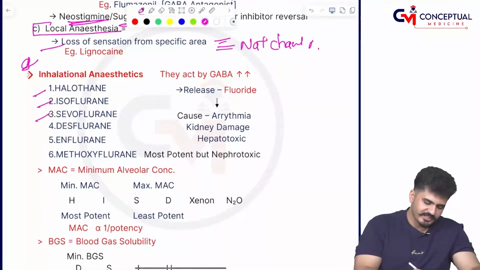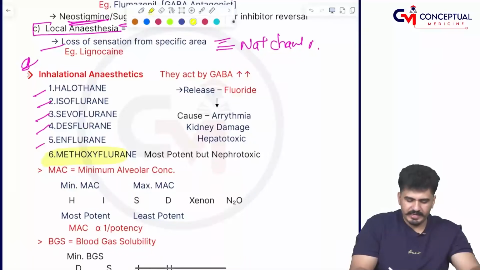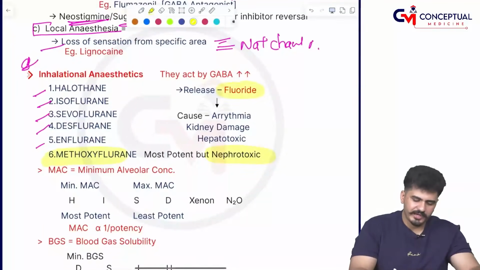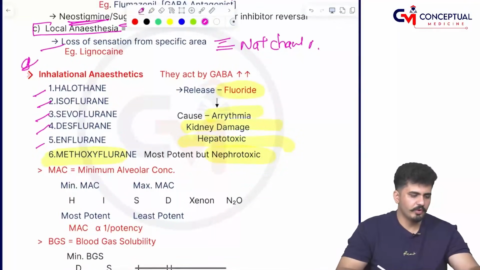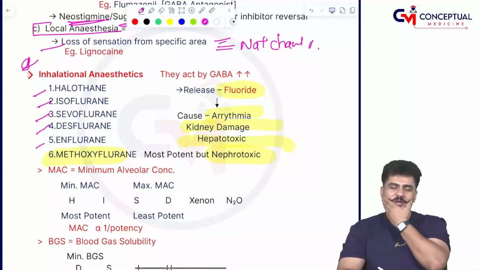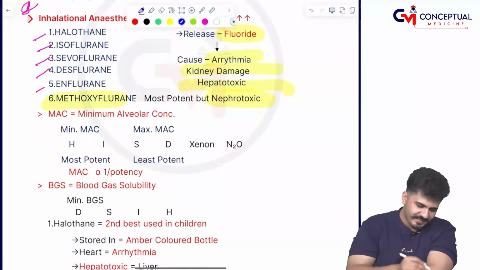Halothane, isoflurane, sevoflurane, desflurane, enflurane and methoxyflurane. Out of them, methoxyflurane is most potent but never used because of nephrotoxicity. They all release fluoride. They cause arrhythmia, kidney damage, hepatotoxicity. More or less, that is something different, sir. ठीक है? चलिए, उसके बाद आ जाइए सर.